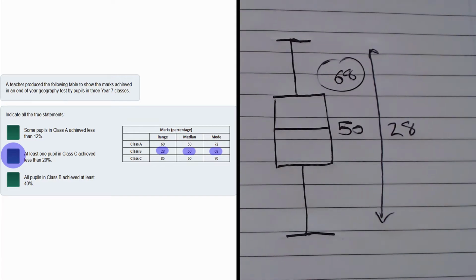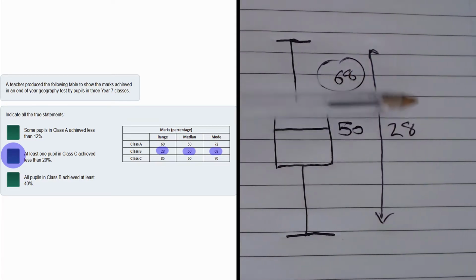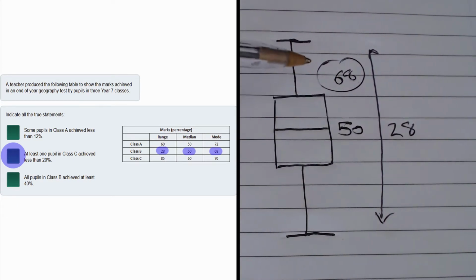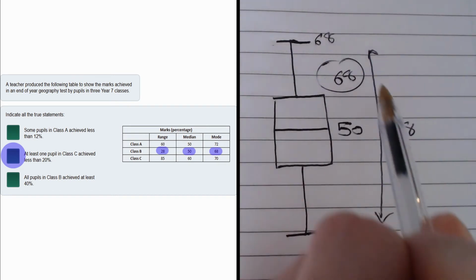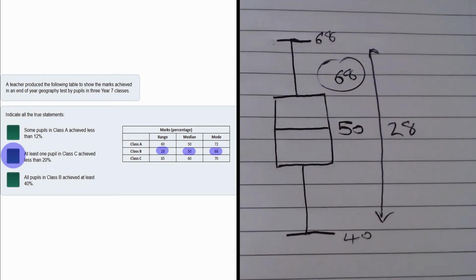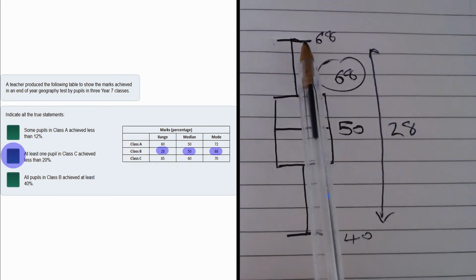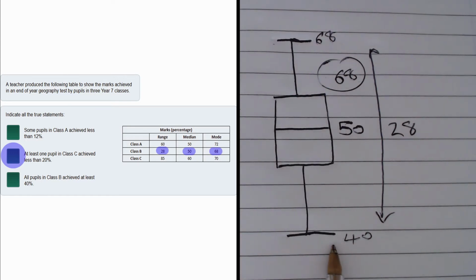Well, this statement is actually true, because we know the range is 28, and the mode is 68. So let's make the highest mark as small as possible. Well, the smallest that highest mark could be is 68. It can't be less than 68, because someone got a score of 68. Now, if the highest mark was 68, the range takes us to 40. So if we make that highest mark as small as possible, we actually get that the lowest mark was 40.